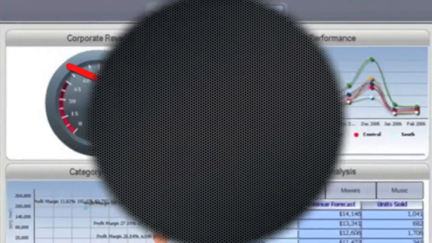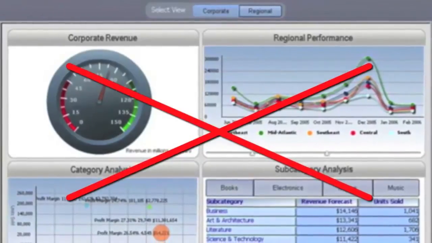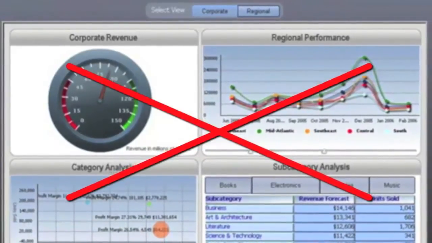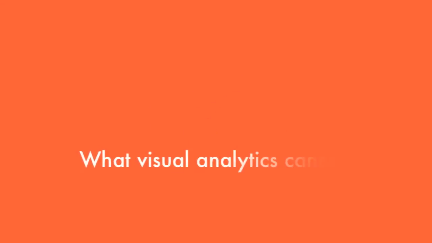BeyondCore is not just a visual analysis tool like Tableau, QlikView, or MicroStrategy. It is much more. BeyondCore does what visual analytics cannot.